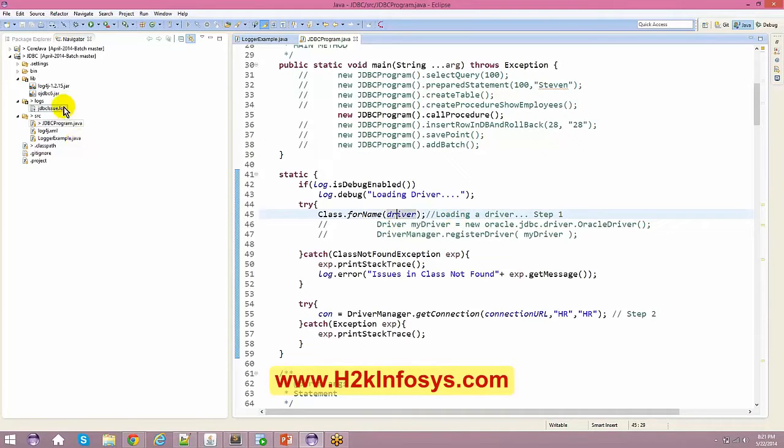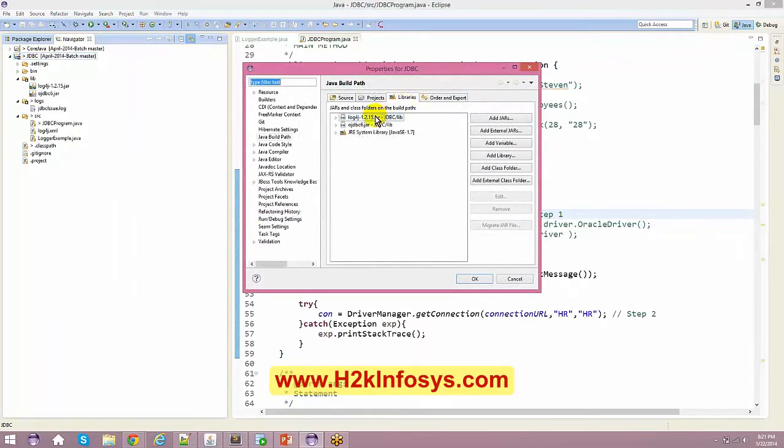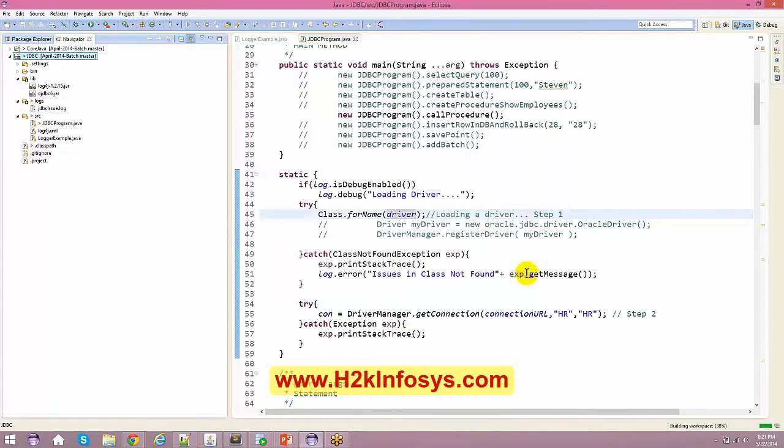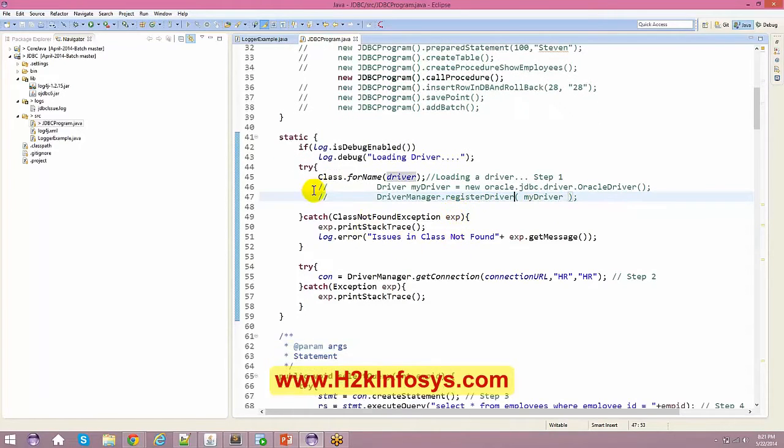For example, let me even take out the library from my class path, just to give you a sense of what basically happens. Let me just remove this and say okay. Now there are different ways we can load a driver. We can say Class.forName. Whenever you want to load a particular class, you say Class.forName. This way also you can load a class.